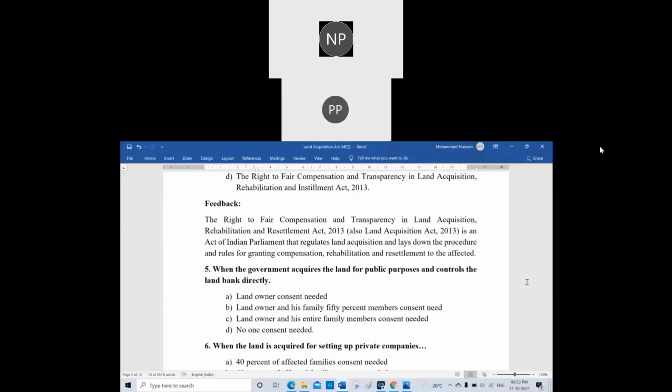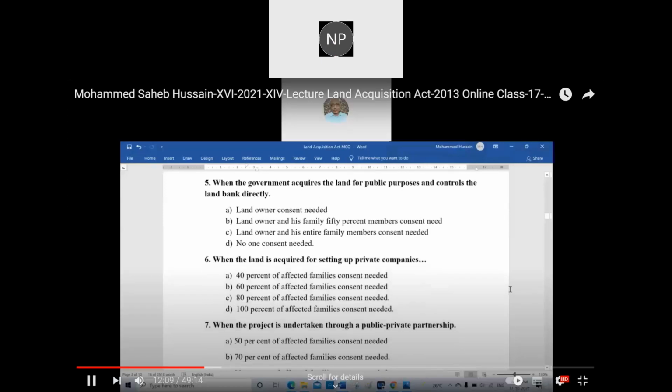Yes, sir, right answer. D is correct: no one's consent needed, because the government acquires the land for public purposes and controls the land bank directly. So no one's consent would be needed.